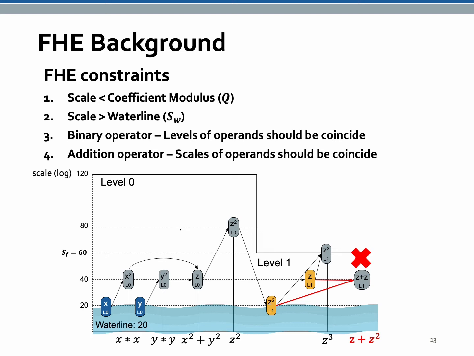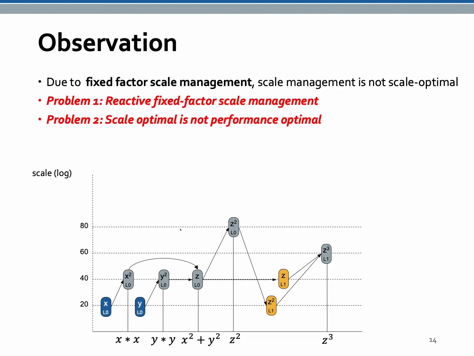Addition operator has an additional constraint. To add two ciphertexts, their scales should coincide. For example, adding z square and z, whose scales are 20 and 40, is prohibited by FHE constraint 4. In this case, we need to upscale z square to 40 by multiplying 1 with scale 20. The example shows a legal scale management which satisfies FHE constraints.